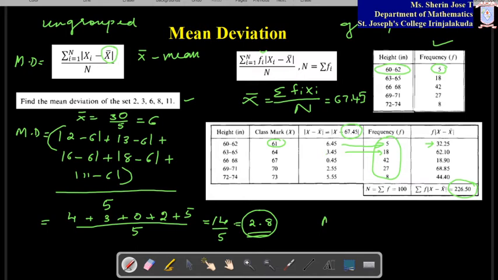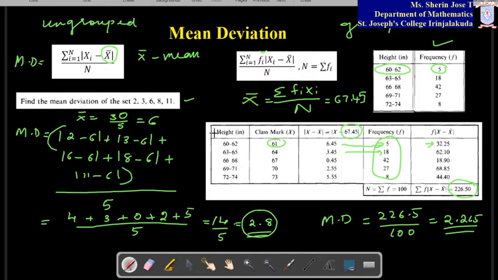So what is the mean deviation by formula? Mean deviation is equal to the sum of this, that is 226.5, by capital N, that is 100. So that is equal to 2.265. So this is the mean deviation of this grouped data. Hope you followed this. Already you have learned this table format, how to write the table, how to write the frequency, how to write the class mark. All this you have learned in the frequency distribution. So you are following, I think.